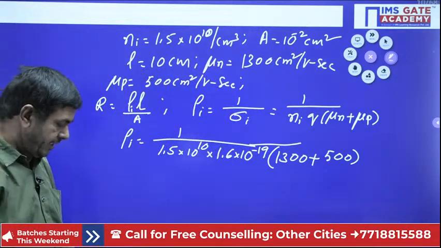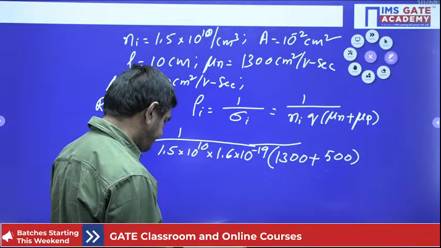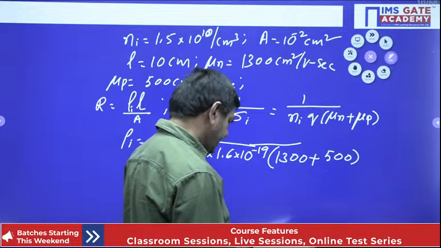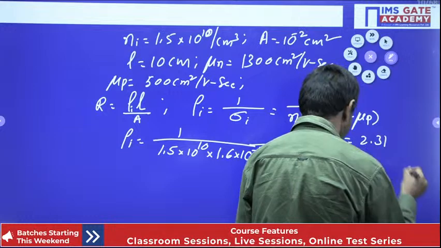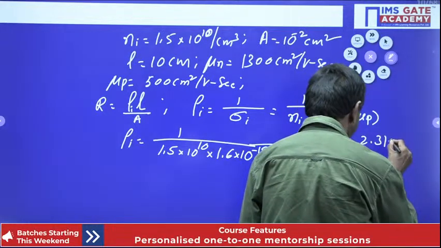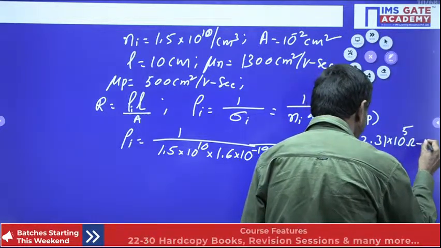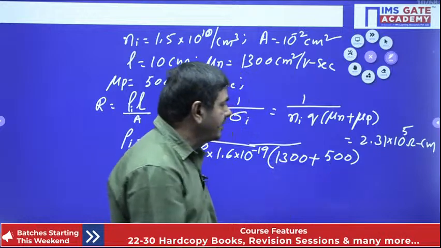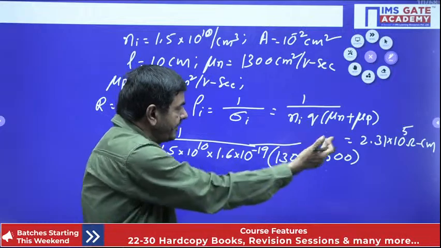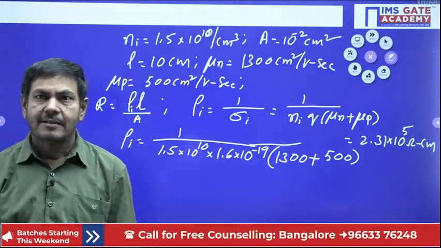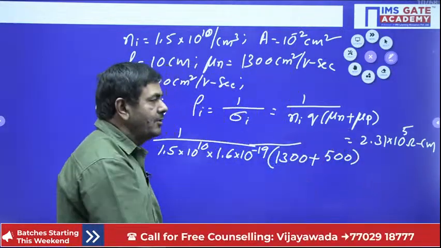If you are using the calculator, rho I comes approximately 2.31 into 10 power 5 ohm centimeters. This is the approximate value possible for rho I. If any numbers change, you change that number, but the method is the same. Watch the calculation now. If you got the same number, okay. If you got any other number, you put it, no problem. Approximately that value comes.